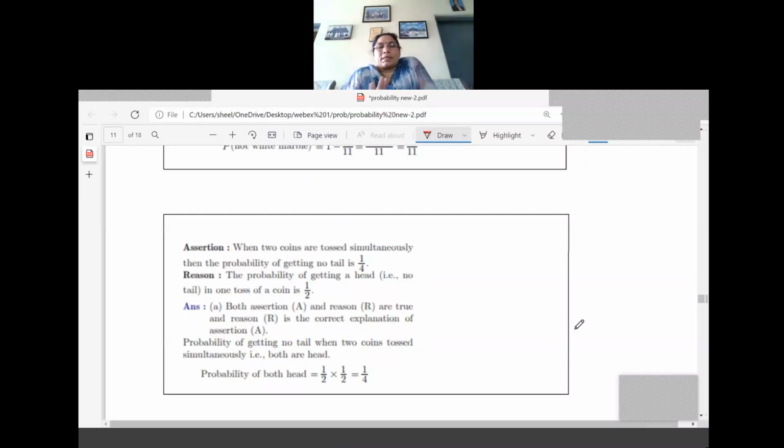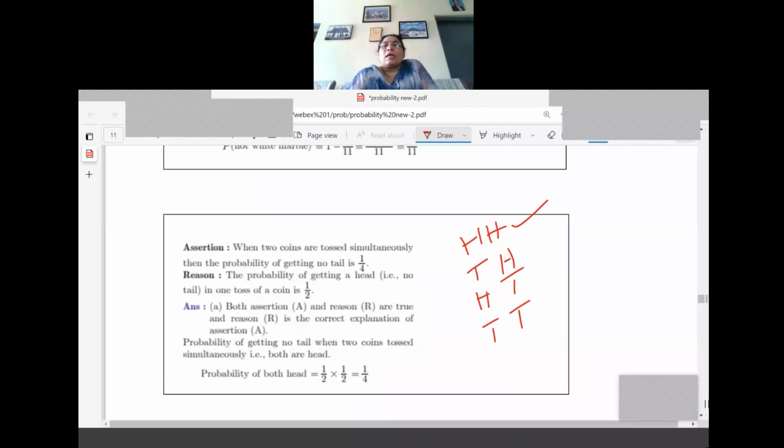Two coins tossed simultaneously, probability of getting no tail. No tail means getting how many heads? Getting two heads. Both coins are showing the head only. So what is the probability that both are heads? You know that already. One is HH, next TH, HT, then TT. So which is the favoring event for us? The first one, isn't it? So the probability of getting no tail is 1 by 4 only.